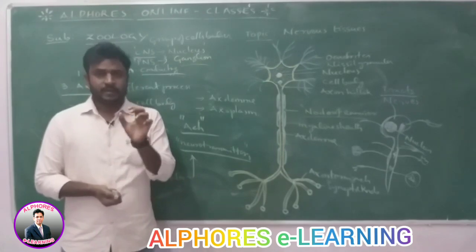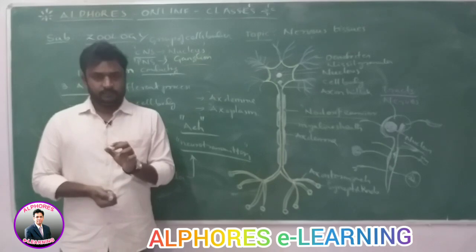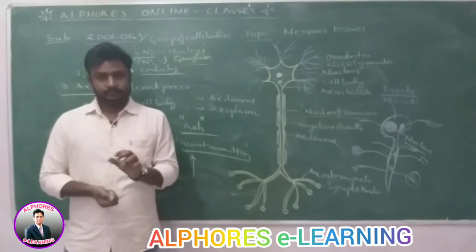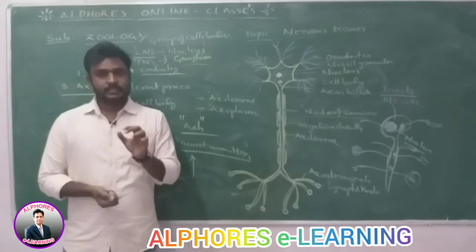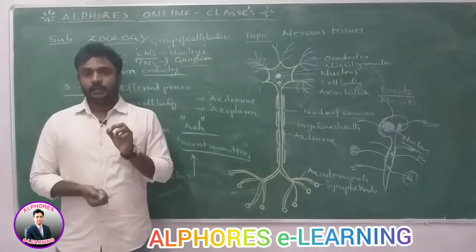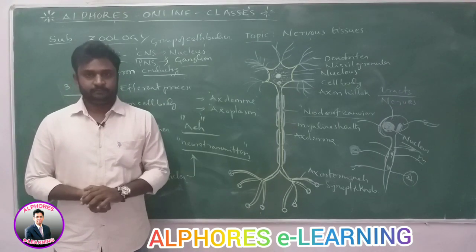A group of axons present in the PNS is called a nerve.